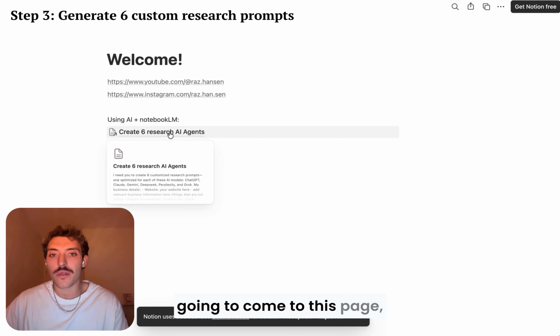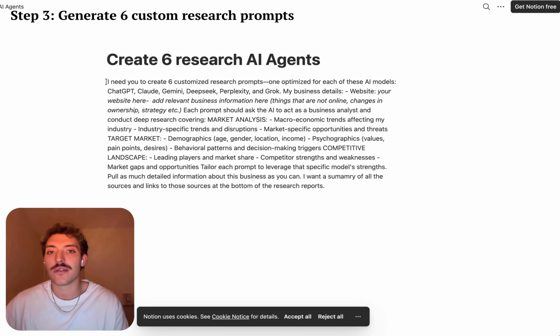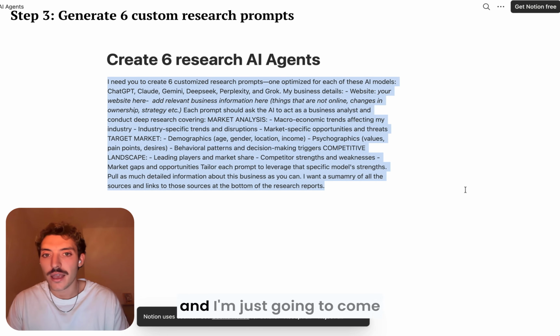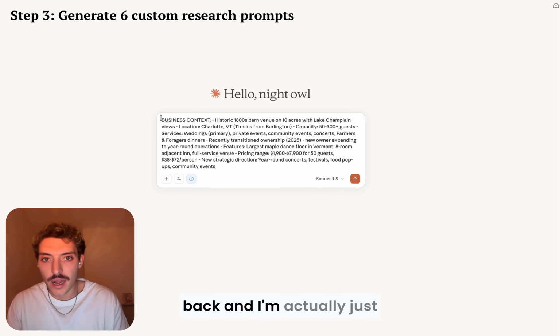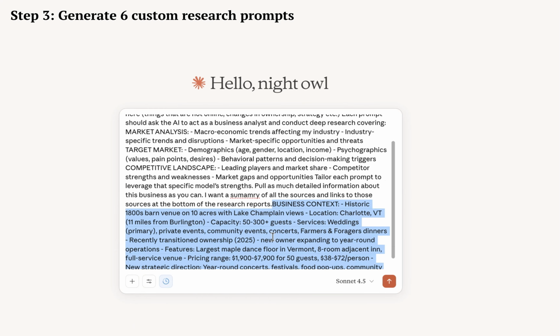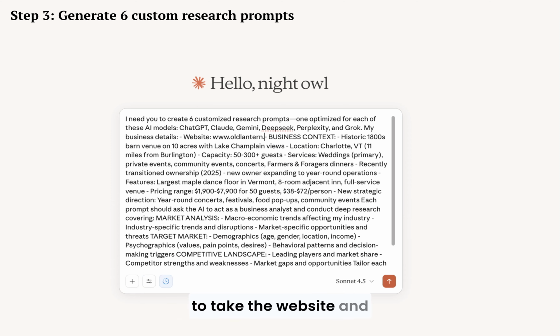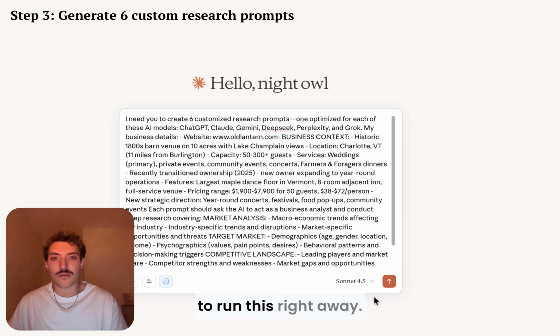But we're going to come to this page. And what this is going to do, this is going to give us the prompt that we're going to need to build out these 6 agents. Copy and paste this, and I'm just going to come back. And I'm actually just going to take all of my business context and I'm just going to add it in right here where it says add relevant business information. Perfect. And then I'm going to take the website and I'm just going to run this right away.